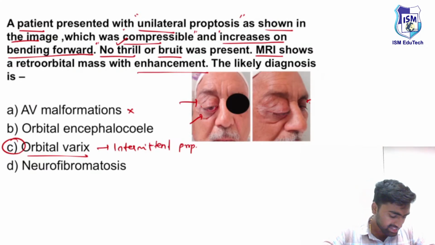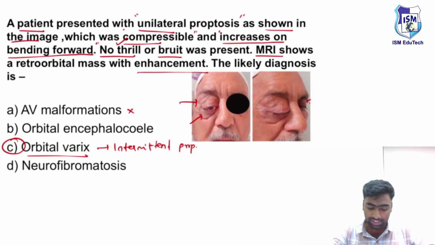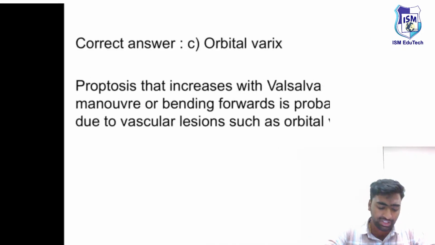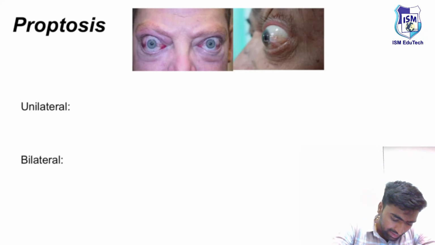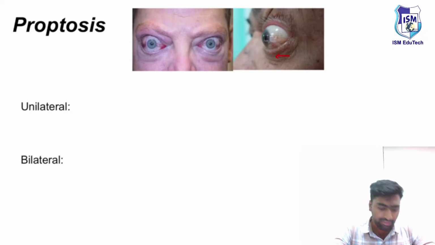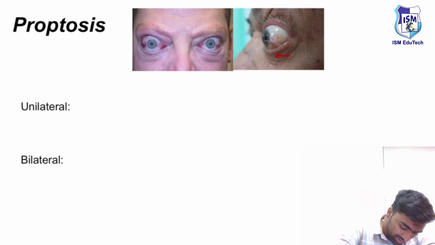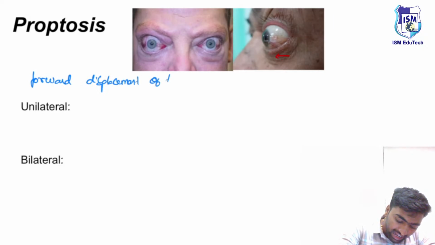With this understanding about this question, we'll move on to our first part. First, we'll get to know what a proptosis is. What is proptosis? The proptosis definition tells us that it is the forward displacement of the eyeball.